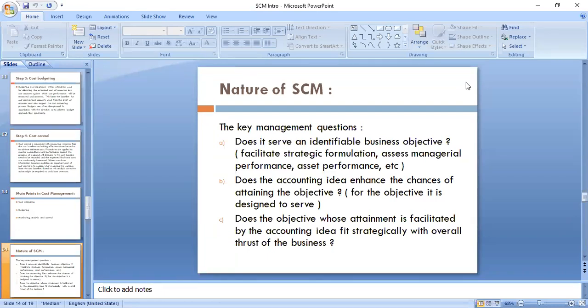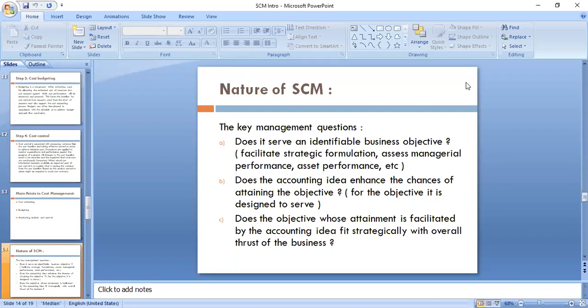Take the example of sales and distribution people. They will require how much cost they incur for distribution, and how much selling cost they are incurring. Production people need cost data related to production and manufacturing activity, how much manufacturing cost they are incurring, right?